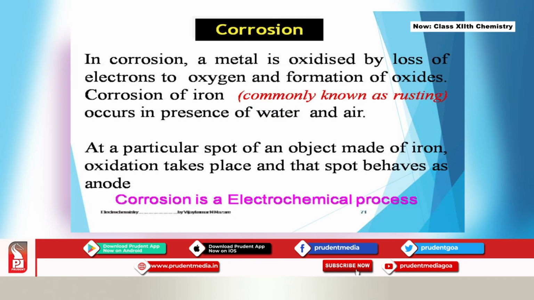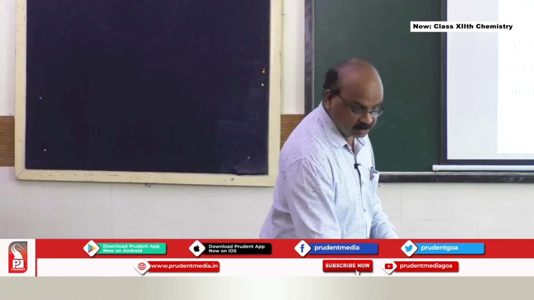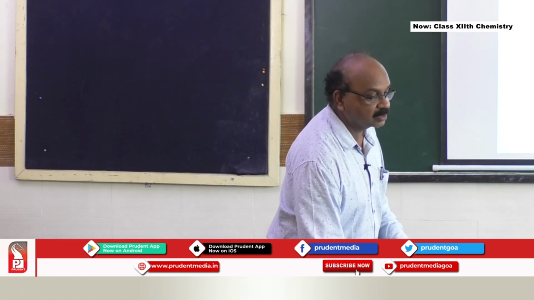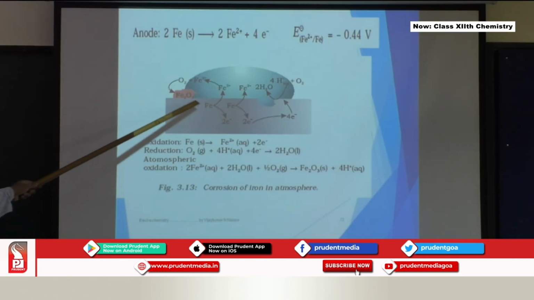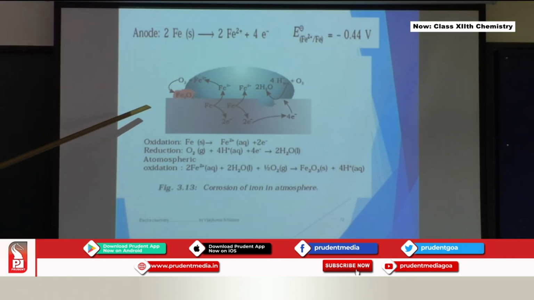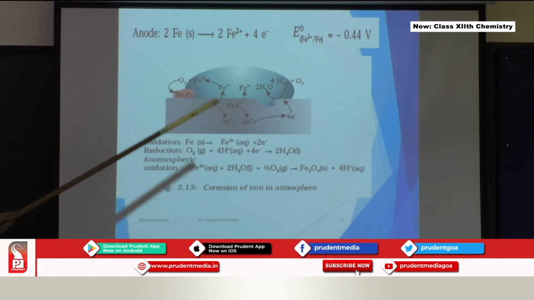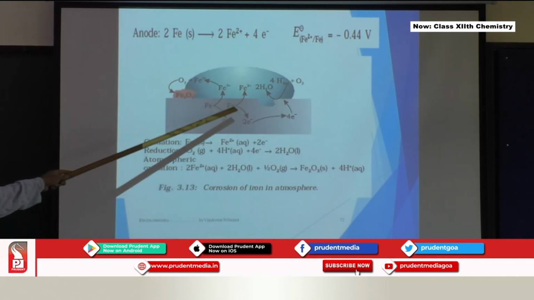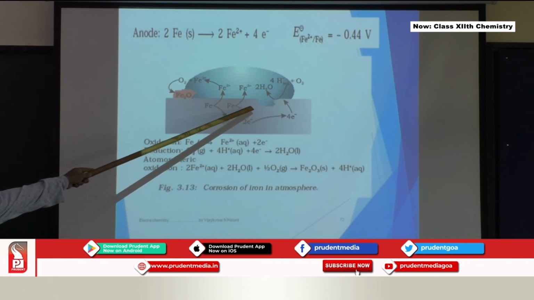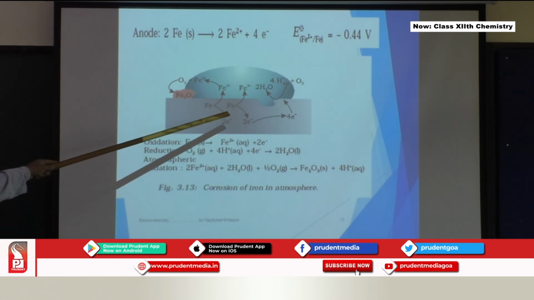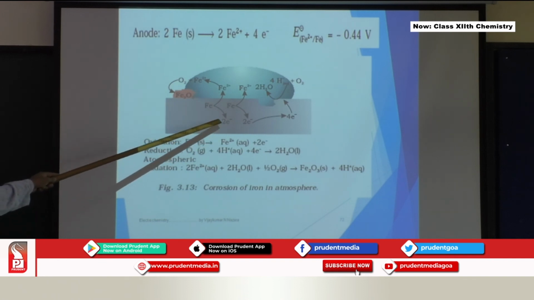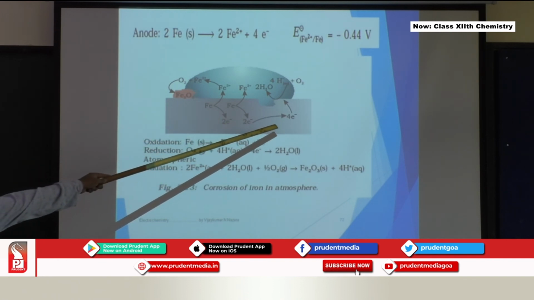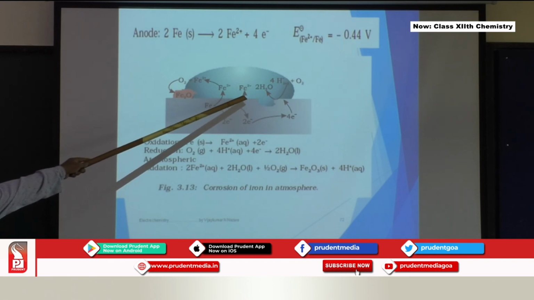So corrosion is an electrochemical process. So we'll see this particular concept. How does the reaction take place? Imagine this is a piece of iron metal, and there is a water droplet on top of it. Water has come on an iron piece, and you can see here the piece is getting rusted. That means it is going to Fe2+, and 2 electrons are set free. So 2 such give you 4 electrons, that react here with water.